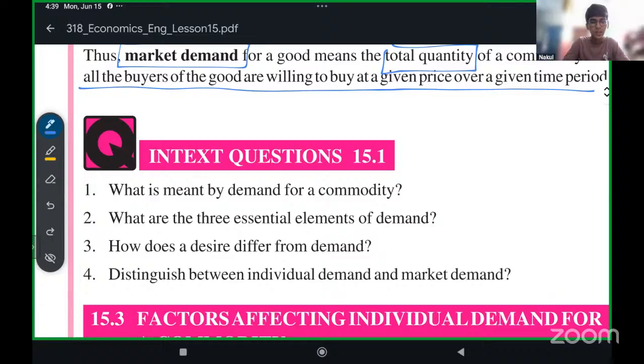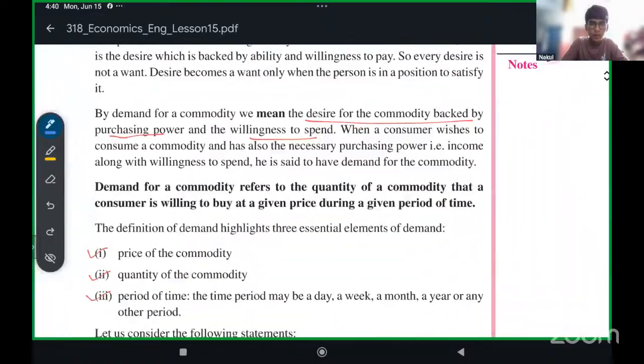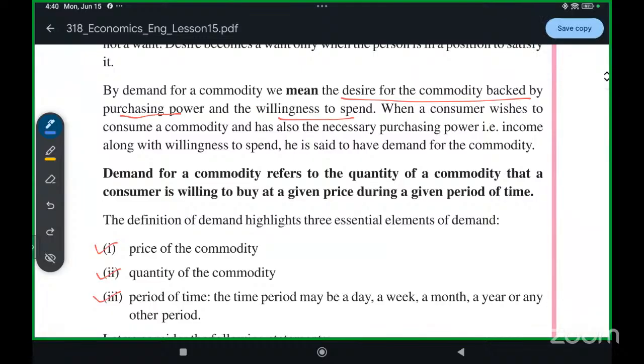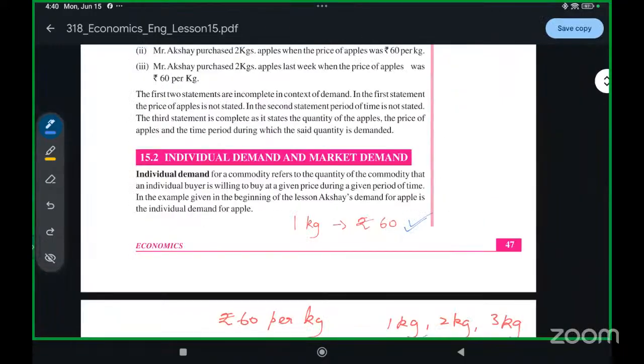Okay, so demand for a commodity is the need for certain goods by the people, by the economy, the quantity of a commodity that the consumer is willing to buy at a given price during a given period of time. Yes, that is a demand.